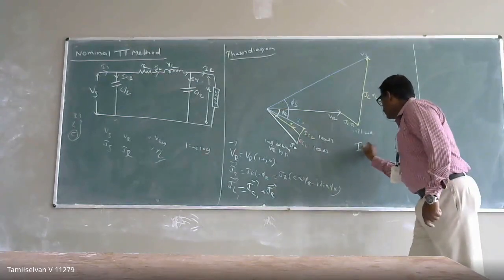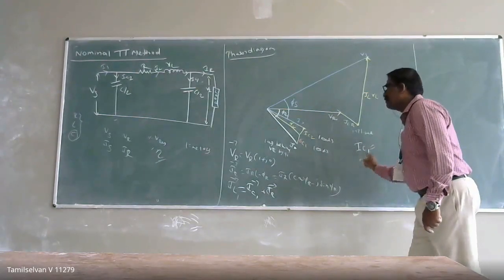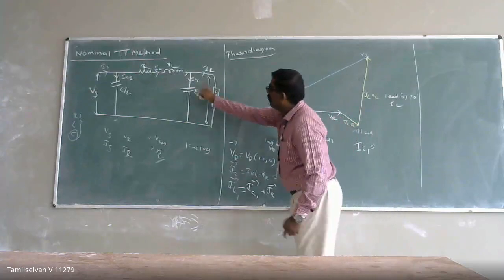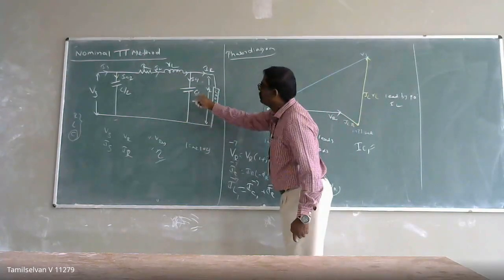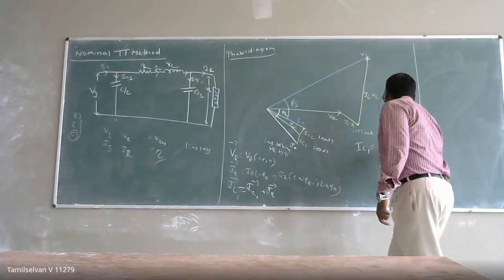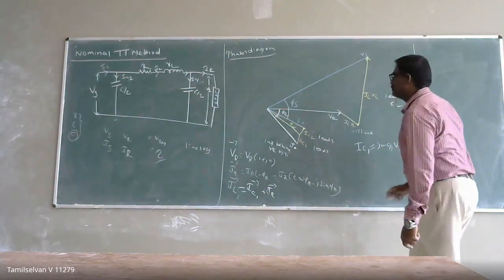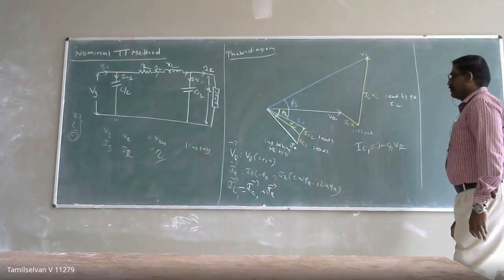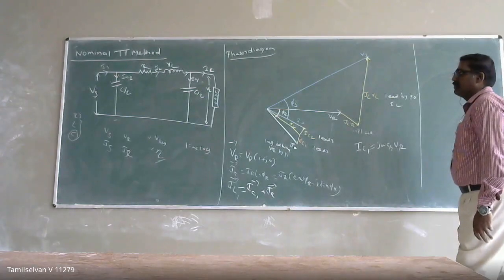So IC1 current is nothing but, what potential is going to appear? VR. So it means C by 2, that is j omega C by 2 into VR. So that is your IC1.